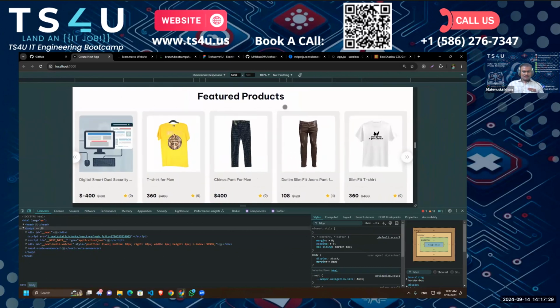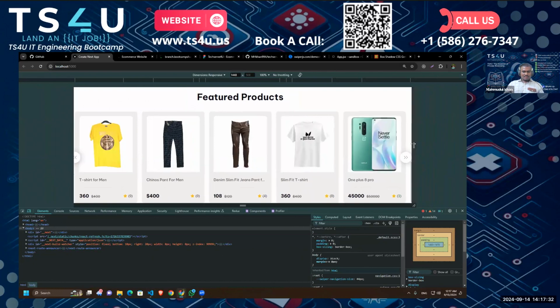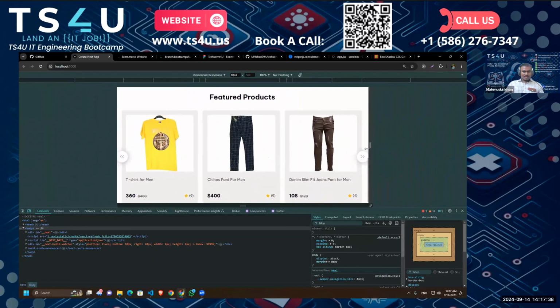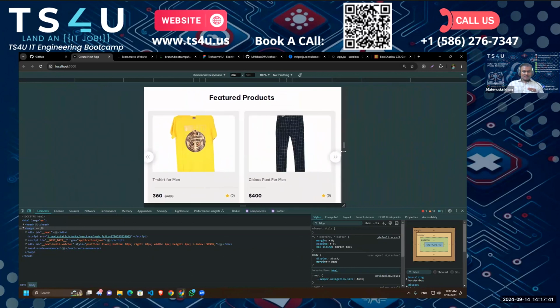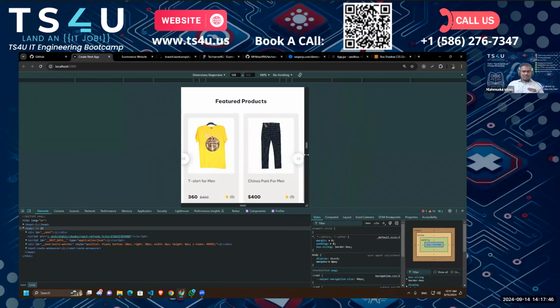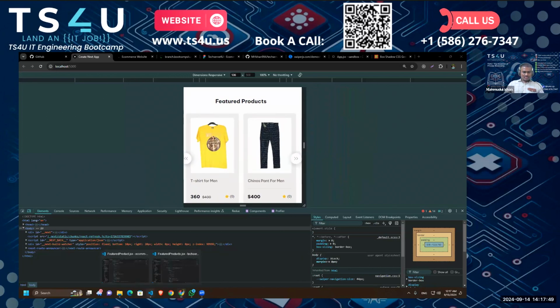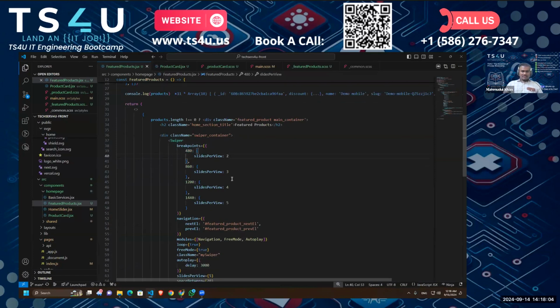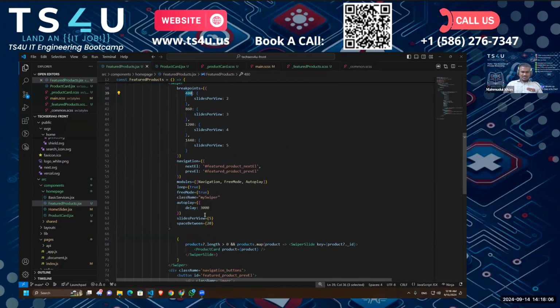Okay, as you can see here, right till 1440 we'll see 5, and after that we'll see 4. Then after 1200 we see 3. Then after 860 we see 2, right? Okay, now it breaks again. What this means is that for devices that are larger than 480, we are saying 2. But what about the devices under 480? For devices under that, it will go back to your default param, slides per view 5. We don't want that.